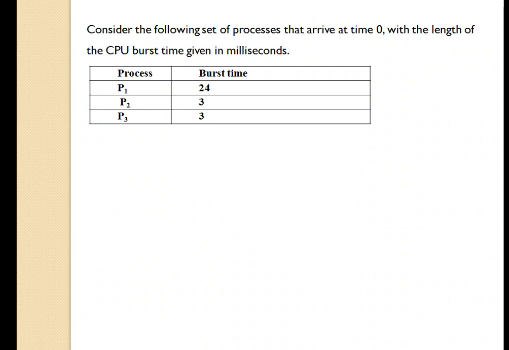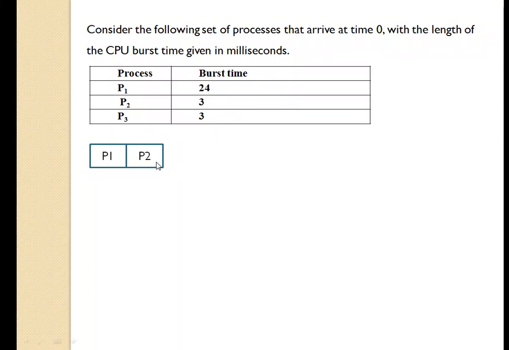If we draw a Gantt chart, first P1 has arrived. So P1 will be given the CPU for execution for 4 milliseconds. After 4 milliseconds, process P1 will be removed from the CPU because its time quantum has finished, and the next process, that is P2, will be given for execution.